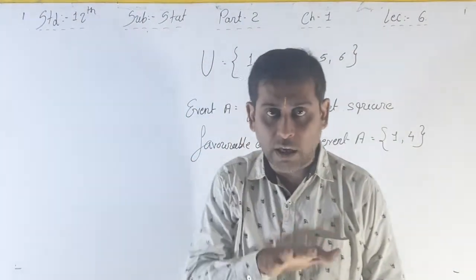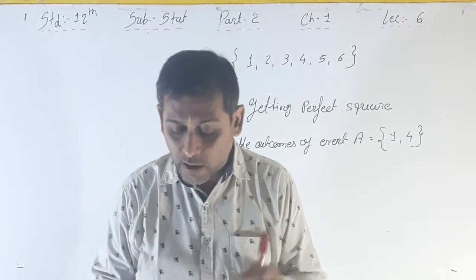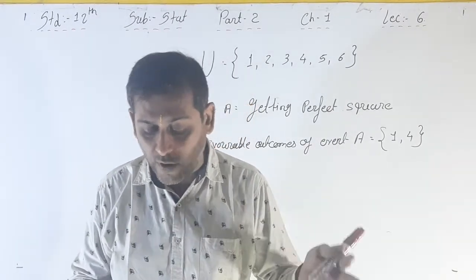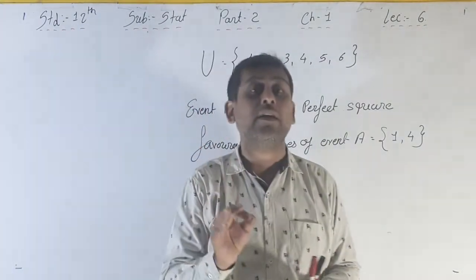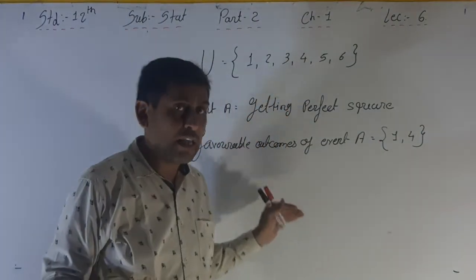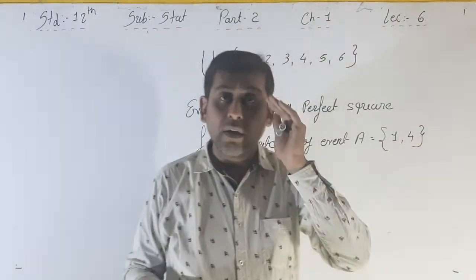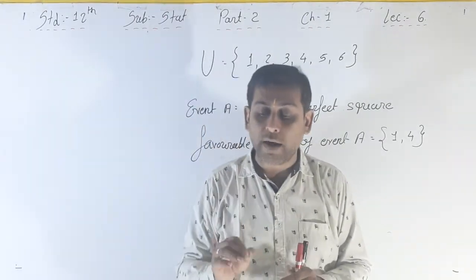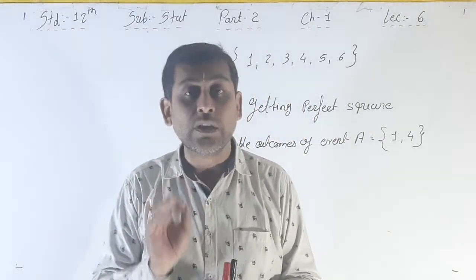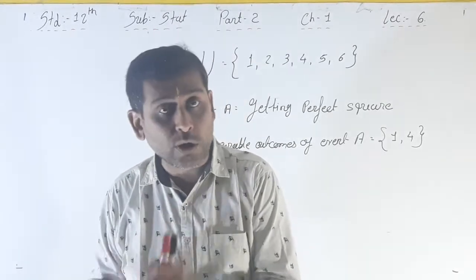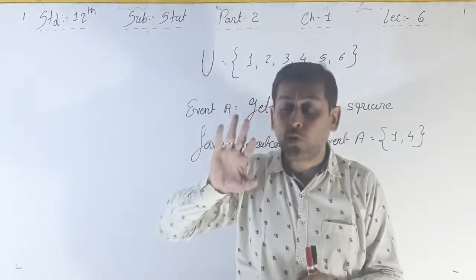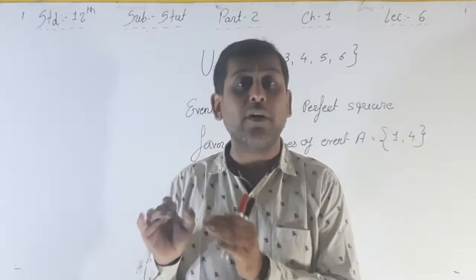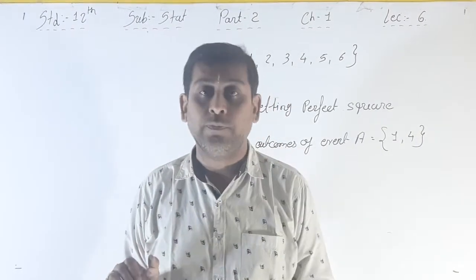Okay, so this is the definition of favorable outcomes. Thus 12 outcomes are the favorable of event A. Now the mathematical definition. Here I have already given you the definition, and practically it gives the mathematical definition of a probability. It is most important because the total remaining chapter is based on this formula, compulsory.